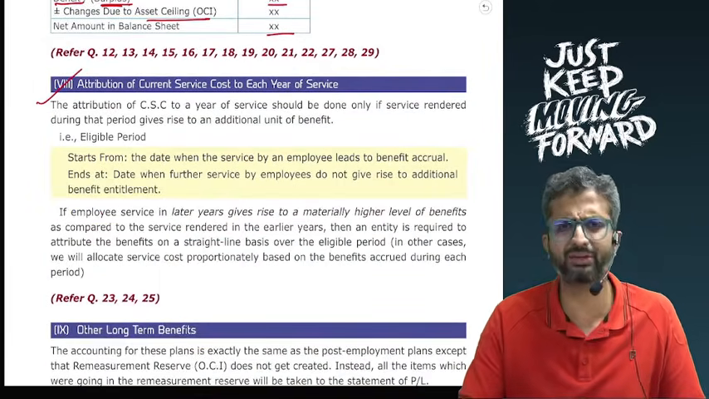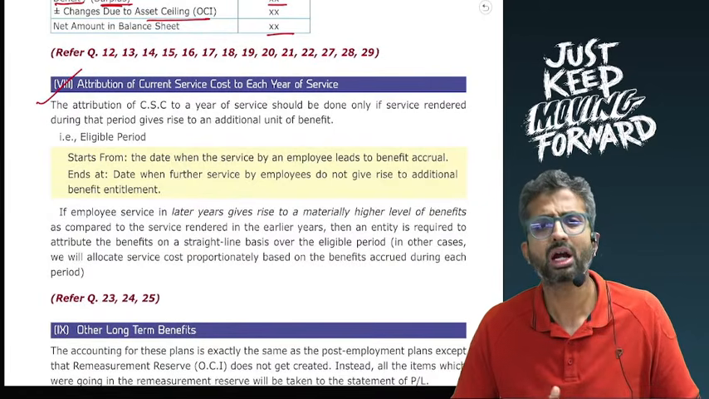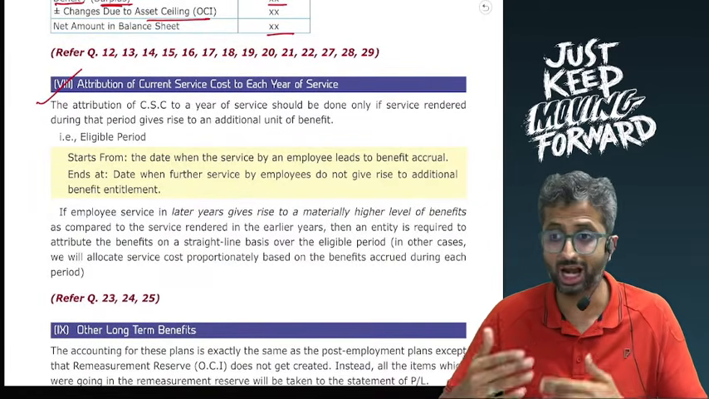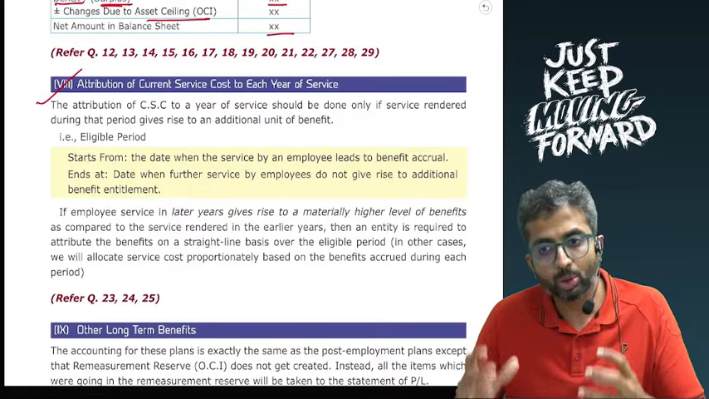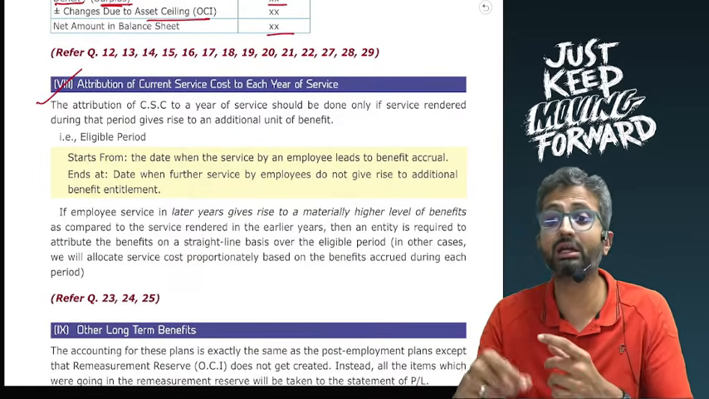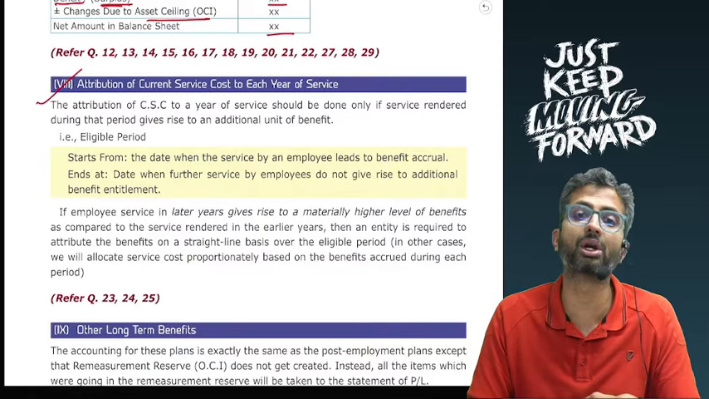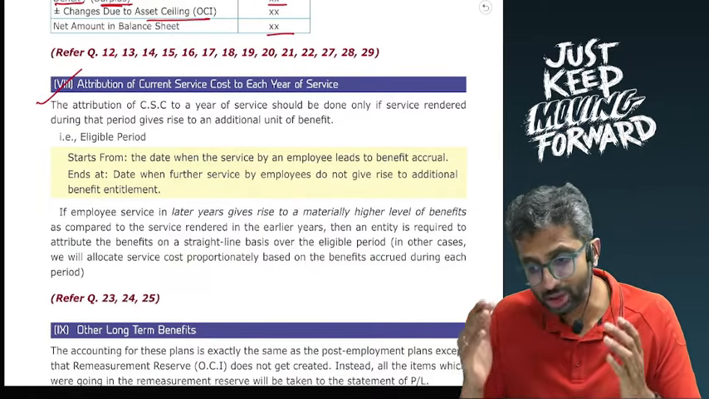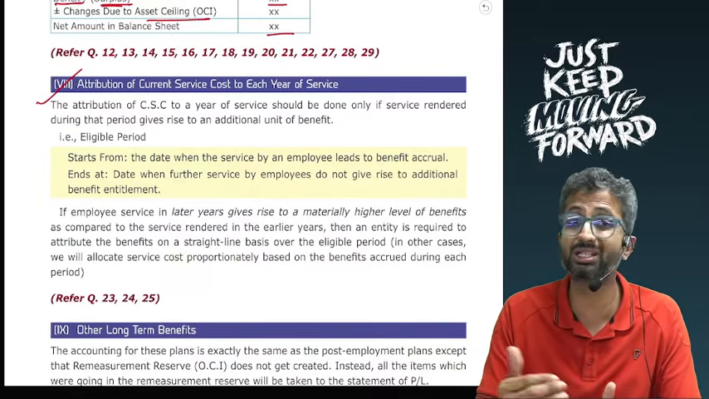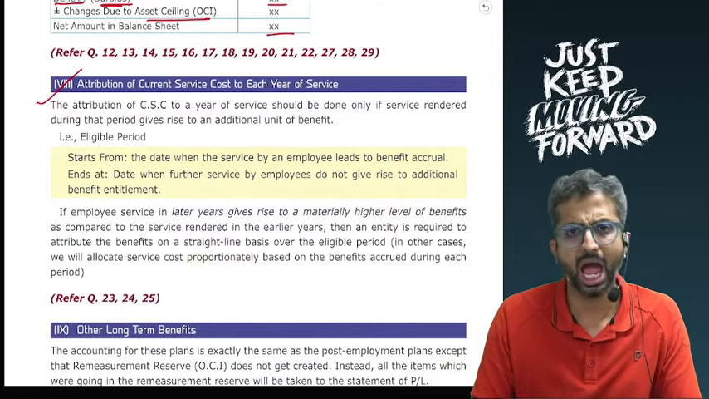Now, a few other cases in the question come regarding attribution of current service costs. How will you attribute current service costs? You will attribute current service costs, remember, when a year of service gives rise to an additional unit of entitlement. And you will stop attributing current service costs when a year of service does not give you any further attribution.